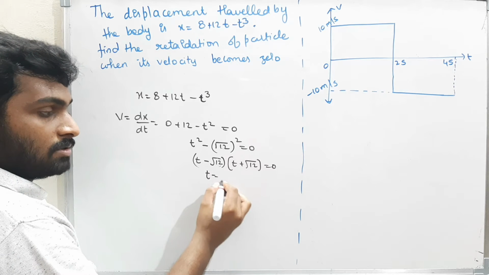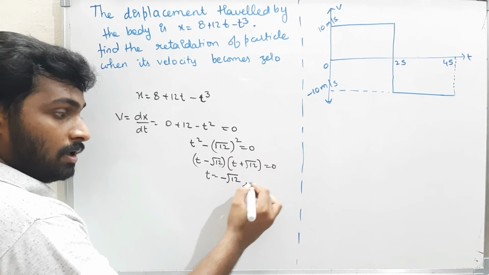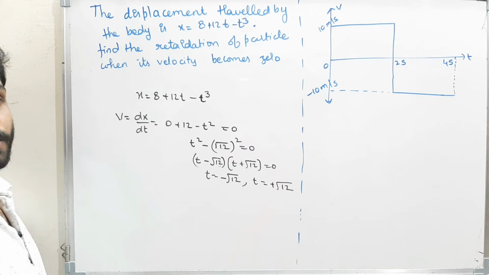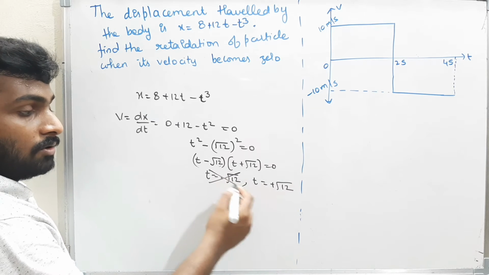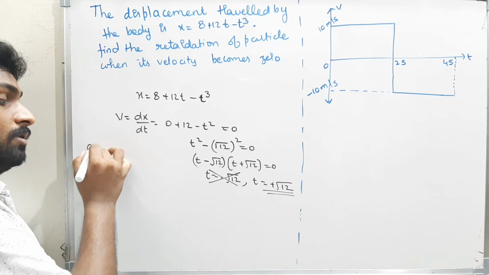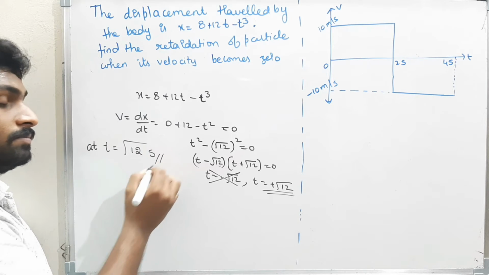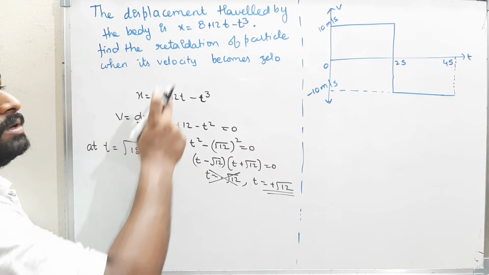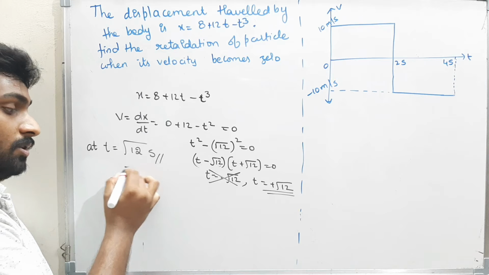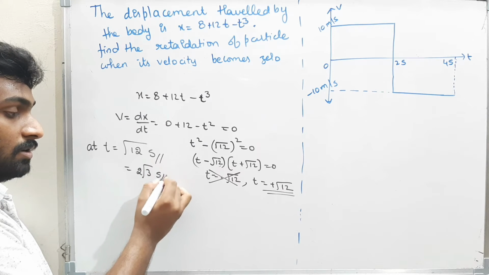For one, the time is minus root 12, another time is plus root 12. Now time can't be negative, therefore we have to assume only one time, that is at time t equal to root of 12 seconds, the body will be at rest. The velocity of the body becomes 0. That is nothing but 4 into 3, therefore 2 root 3 seconds.